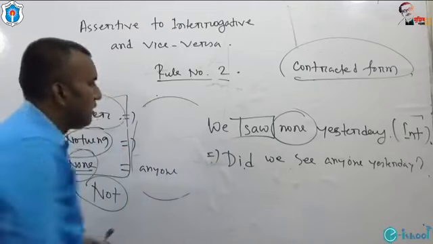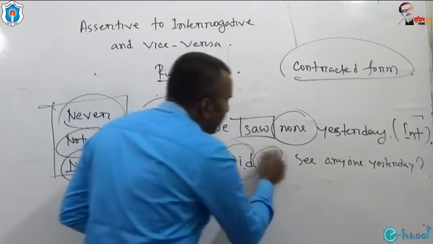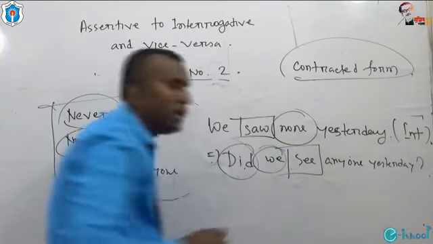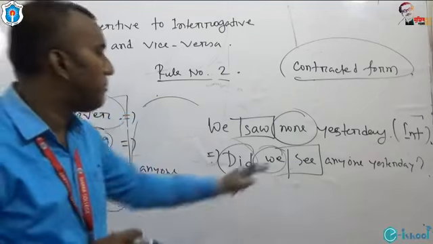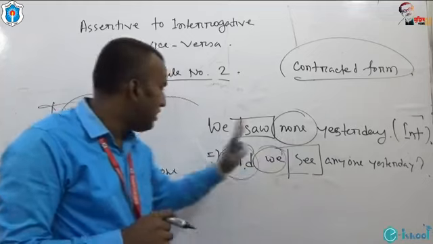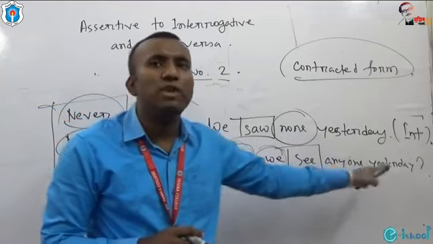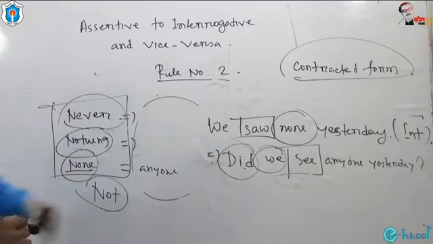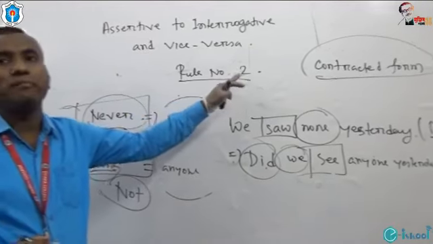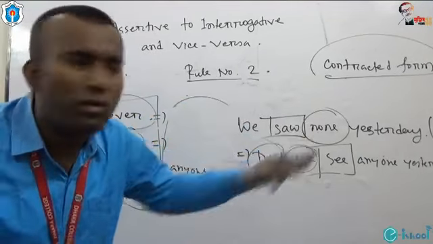Yes, students, did we see? We know that after do or does or did, we have to use the base form of the main verb. Did we see anyone yesterday? This is the answer of this question. So this is all about rule number 2. I'm going to summarize rule number 2 right now.